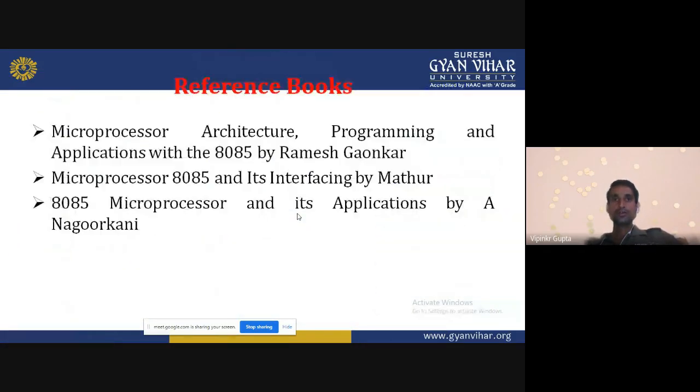Now we are coming to the reference books. The reference book is Ramesh Gaonkar, which has these types of programs. Some instruction sets are already there. So all things will be available in Ramesh Gaonkar. So we can see in this book.